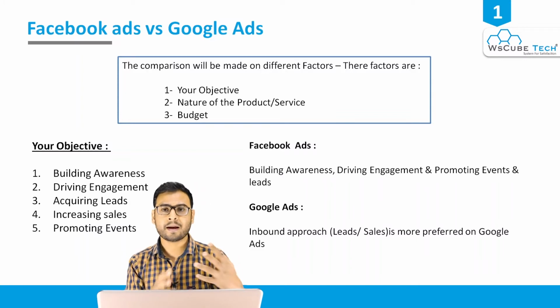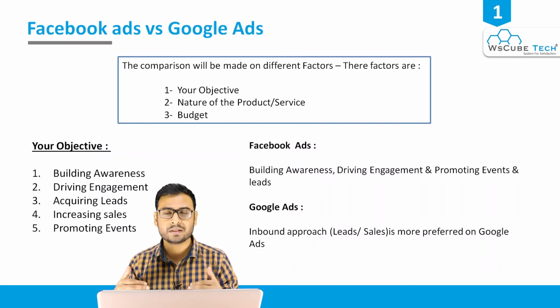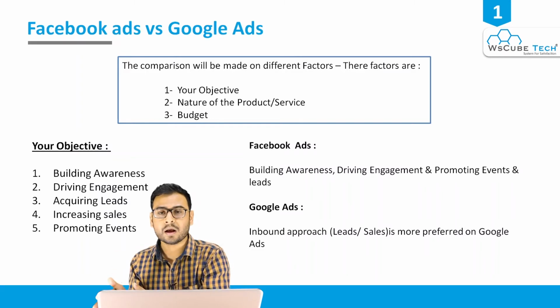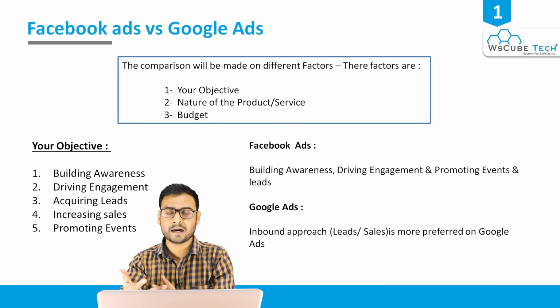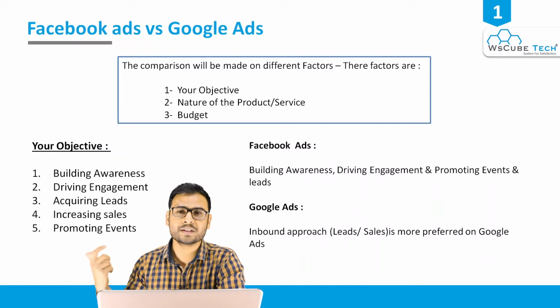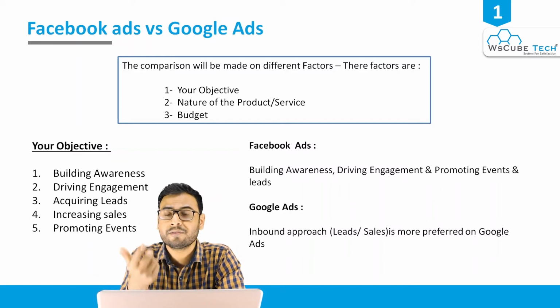They have some questions, some problems, and they come to Google. Around those problems you define keywords and show them your ads, and those ads help you sell your services or products. This happens in Google Ads, but not in Facebook Ads.